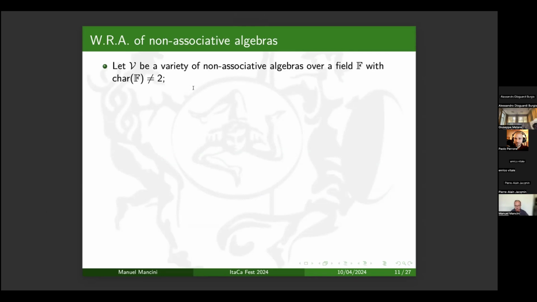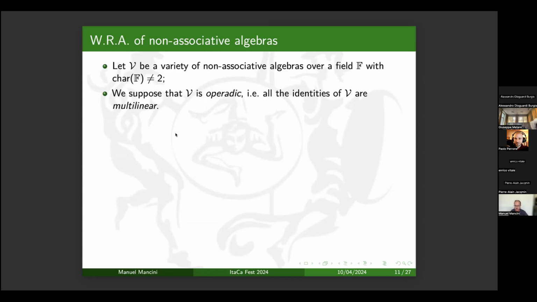And for us, I want to recall that a variety is a class of non-associative algebras that are vector spaces over a field F with a bilinear multiplication that satisfy a certain set of polynomial identities, which are the identities that define the algebra. In our work, we suppose that these identities are multilinear, and we call such a variety operatic.